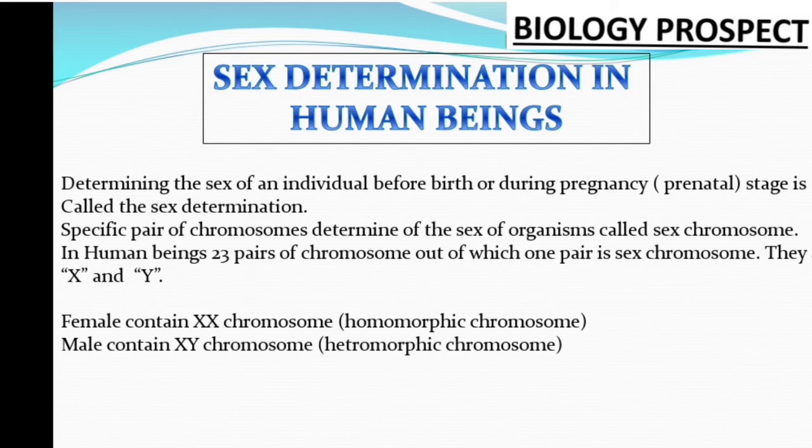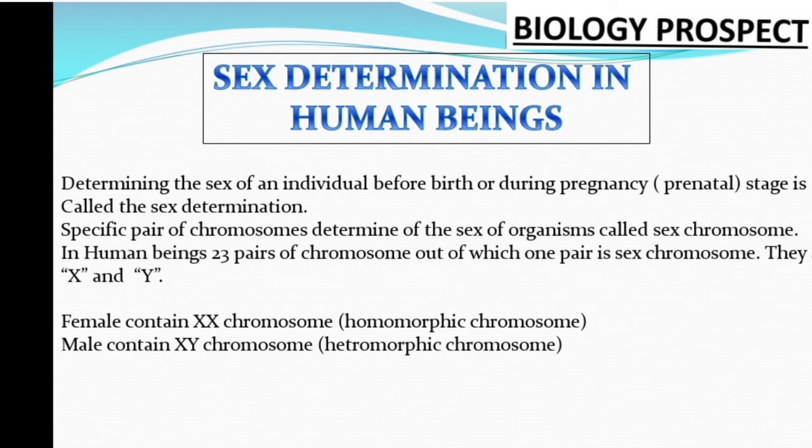The specific pair of chromosomes which determines the sex of an organism is called the sex chromosome. I already told you, and now I repeat: in human beings, there are 23 pairs of chromosomes, out of which one pair is the sex chromosome, and they are X and Y. Why X and Y?